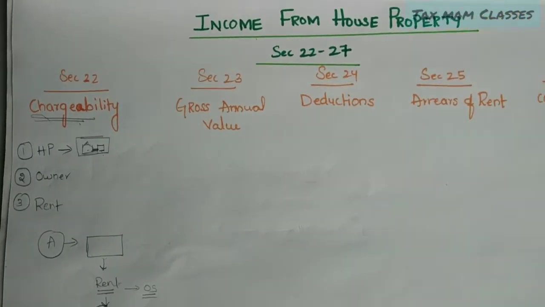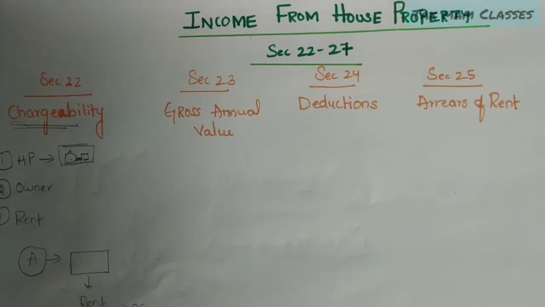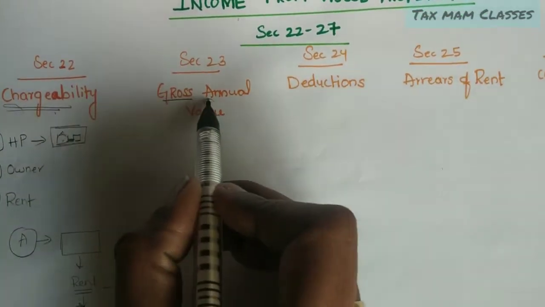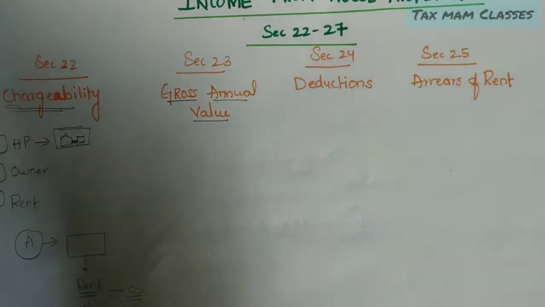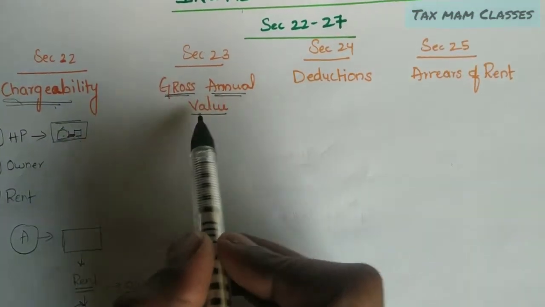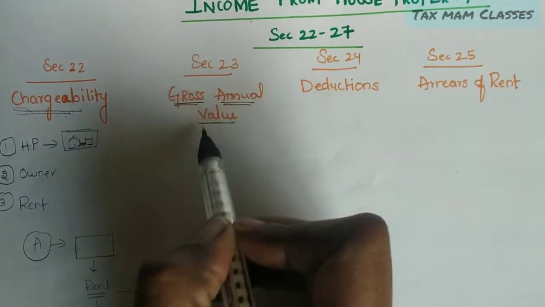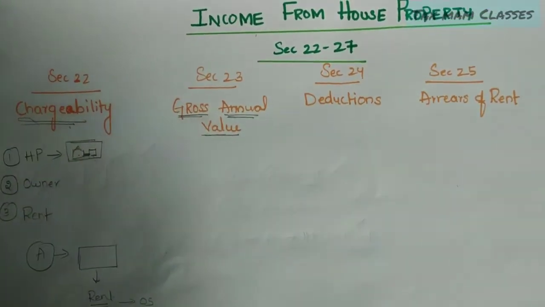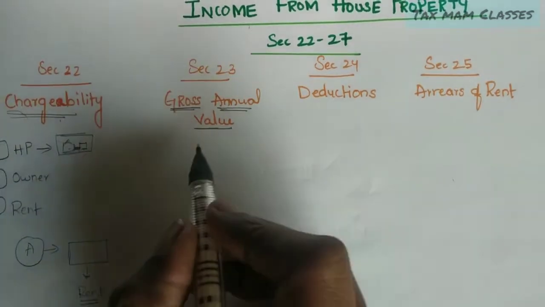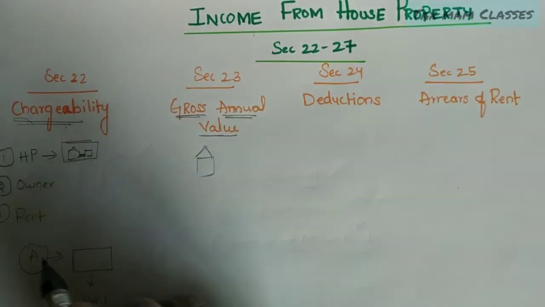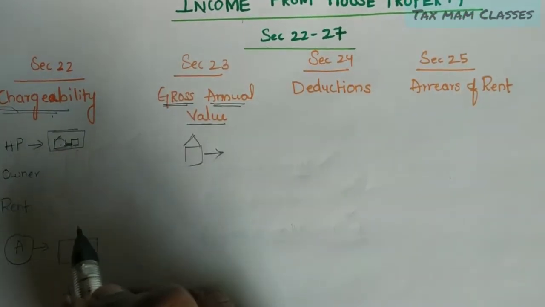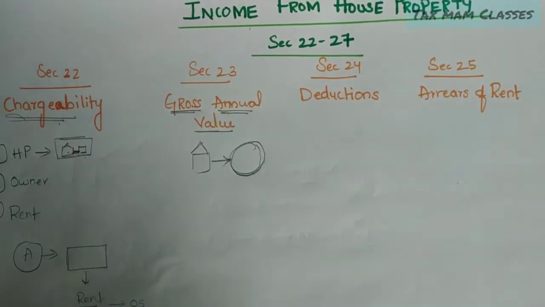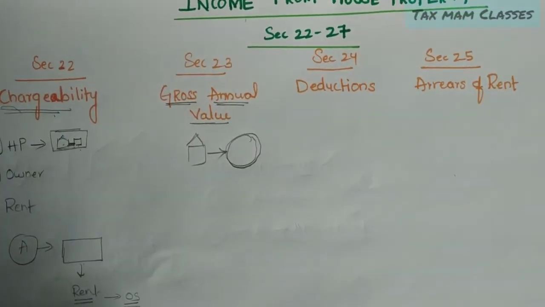Right. So, coming to the next section, section 23, gross annual value. What is this gross annual value? See the words: gross, annual value. Annual value means per year value. If a person has a house property and gives it on a rent basis, whatever income the assessee is going to earn per year will be called annual value.